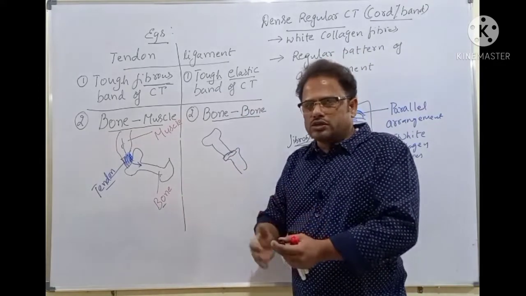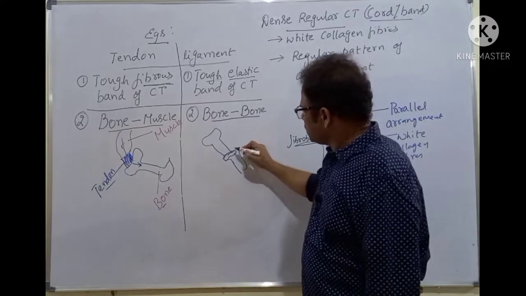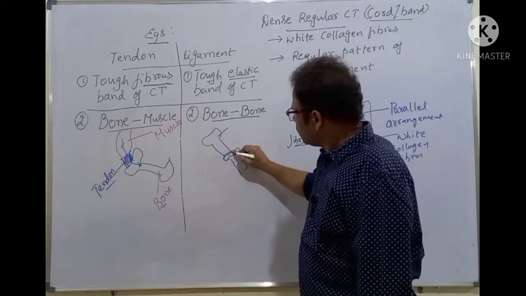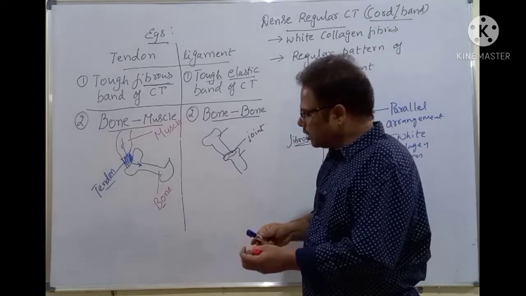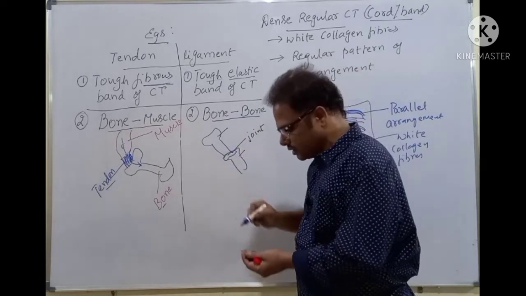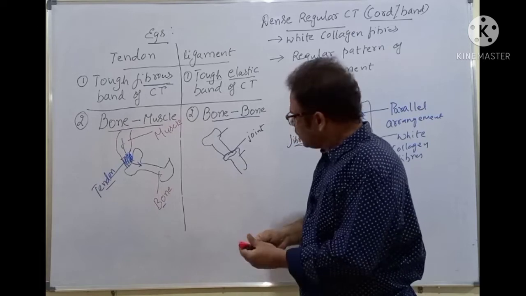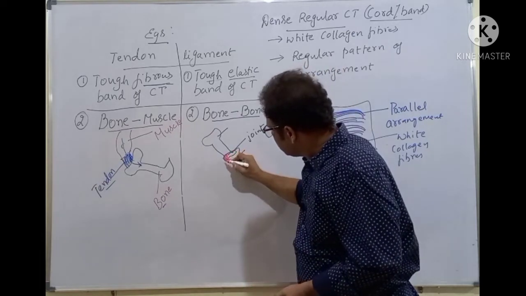At the joints, what are present? This is a joint, for example. Here is a bone, here is another bone, here is a joint. The joints contain the ligaments. For example, here is a ligament. Here is a ligament.